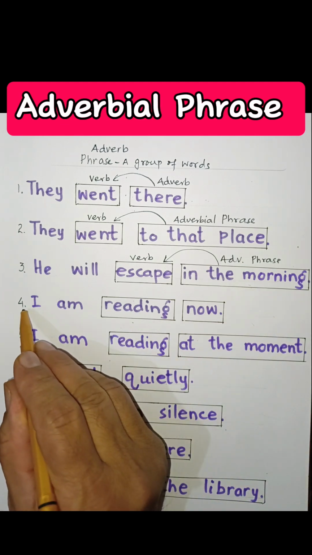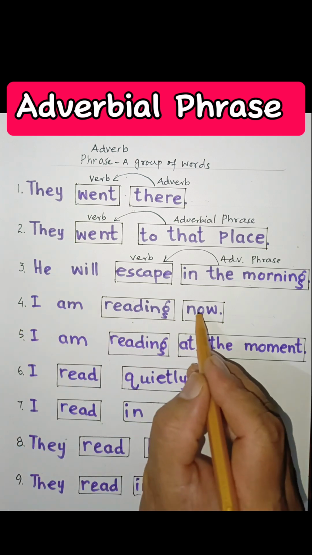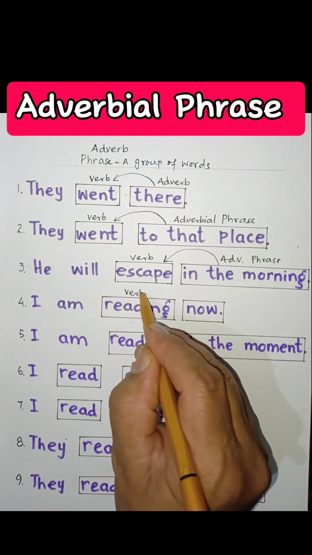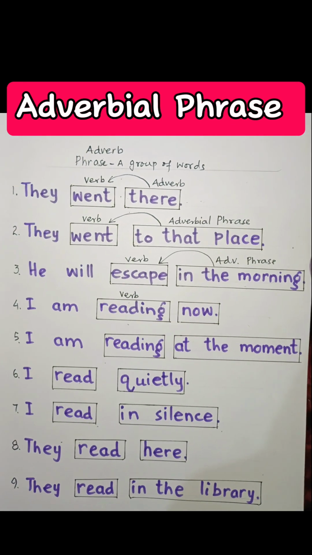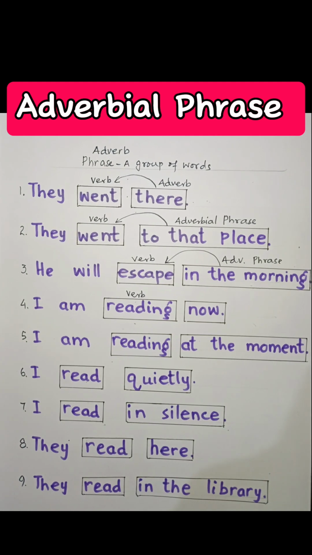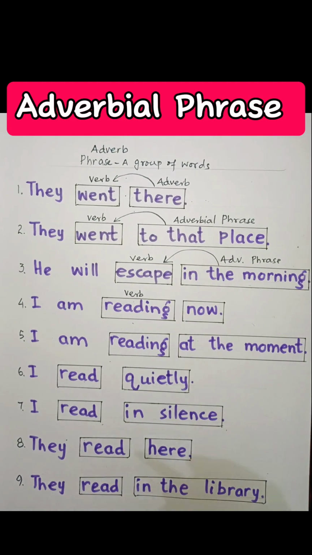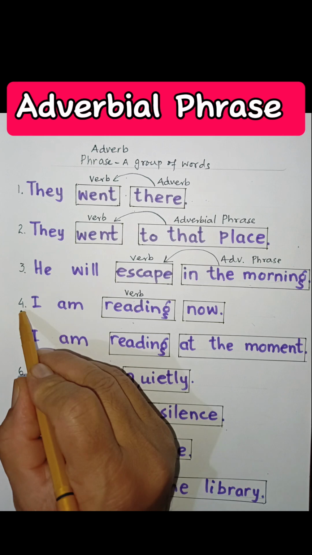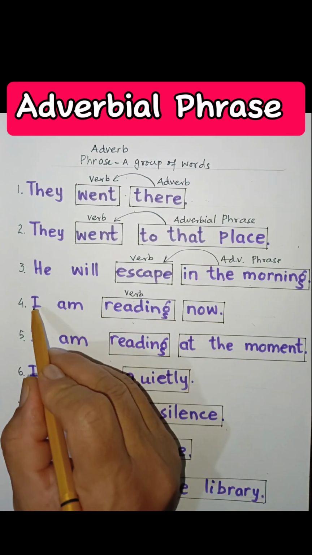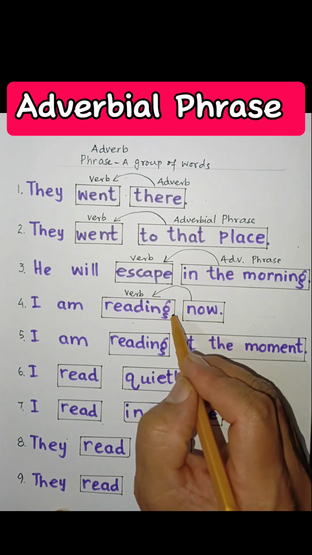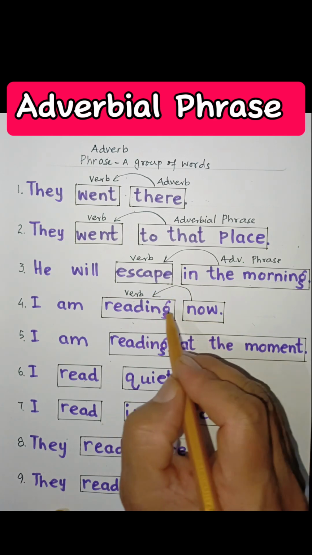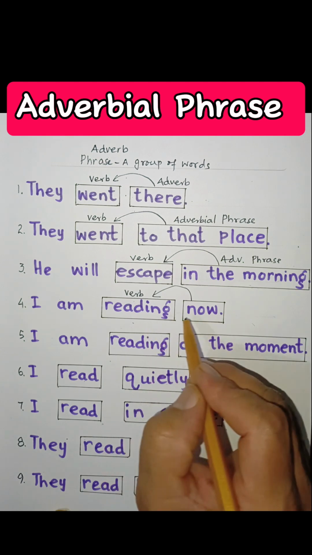Similarly, look at another pair of sentences. Sentence number 4, I am reading now. So over here you can see that reading is a verb, and the word that is adding to this verb is the one answering the question when is he reading.